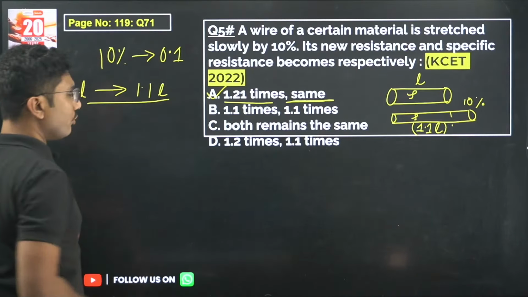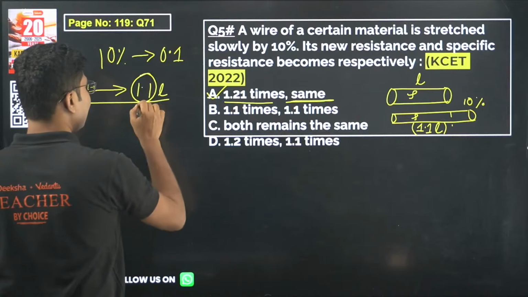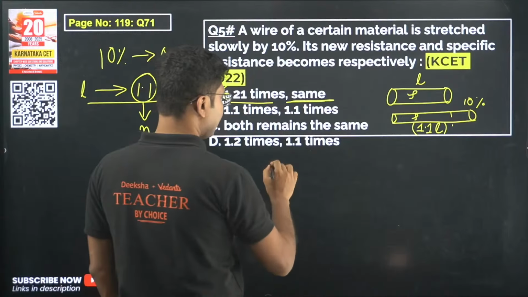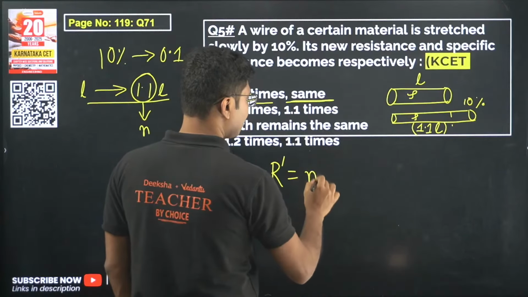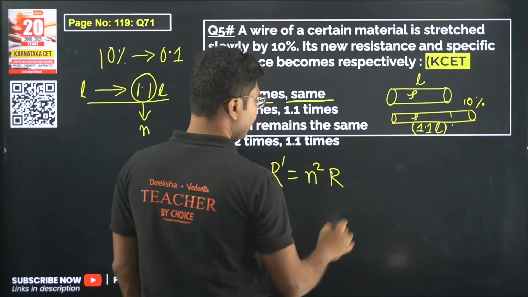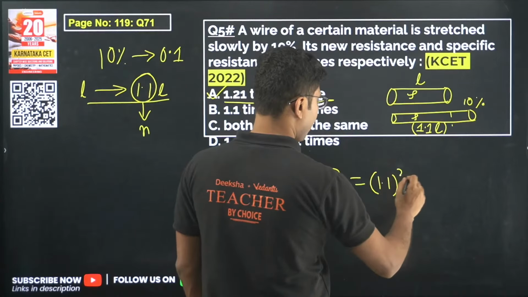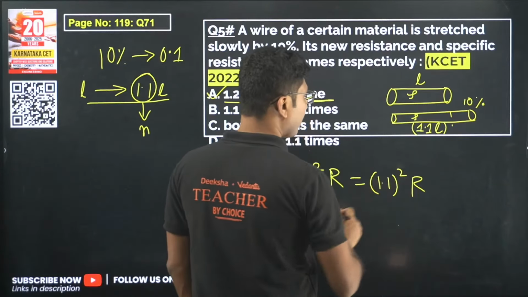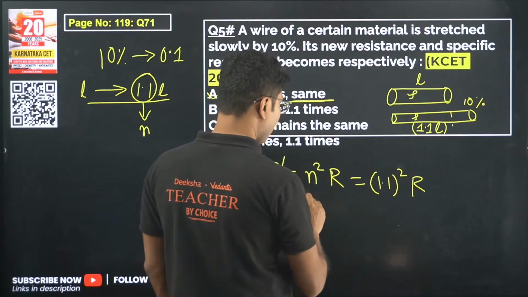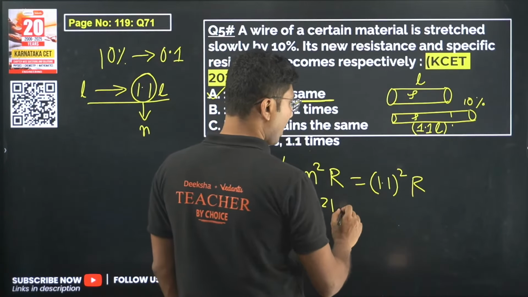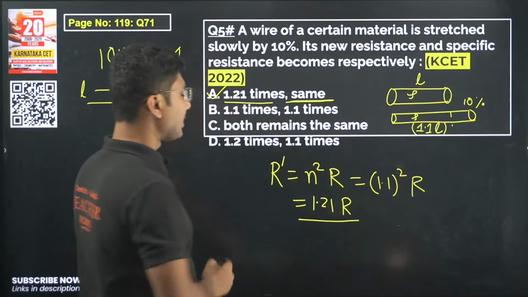Now we know that this is known as n, right? We discussed it. So the new resistance will be n squared times the old resistance. So new resistance will be 1.1 whole squared into R. 11 squared is 121, and 1.1 squared will be 1.21 into R. So this is the answer.